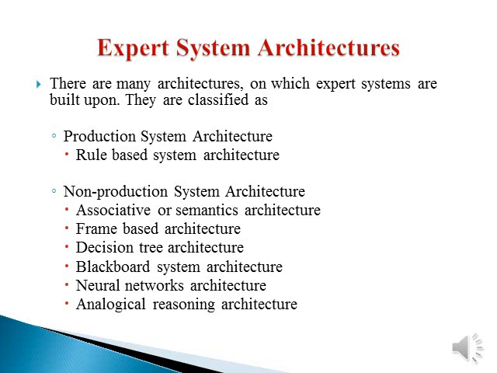Of that, we have associative or semantic architecture, frame-based architecture, decision tree architecture, blackboard system architecture, neural networks, and finally analogical reasoning. These are the various classifications of architectures we have under expert systems, based upon how the knowledge is represented in various forms, and in the same way how the inference engine is able to get the data from the knowledge base.